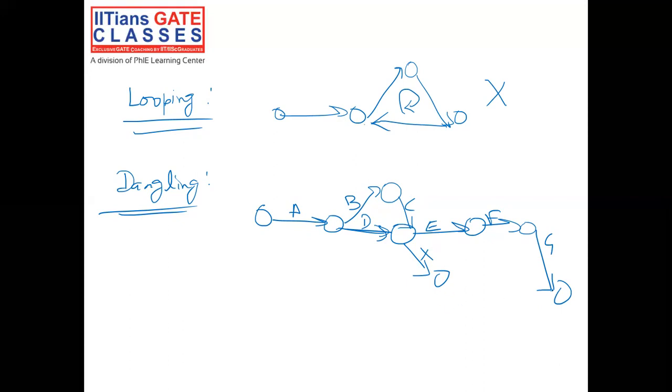So this is the final element, this is the starting, and somewhere here there is one activity which does not have any successor and is not connected to the final element. So this is called the situation of dangling. To solve this, what will we do?